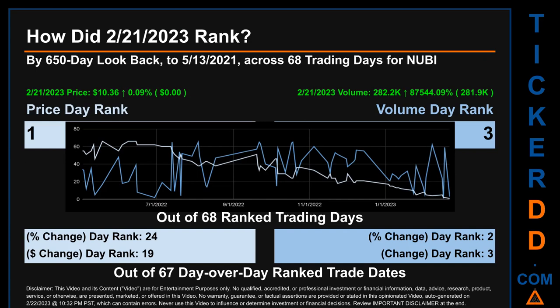The line graph overlays price and volume's daily ranking, as shown respectively in light versus dark blue, across those target trading days. In this view, essentially the dips are good whereas the spikes are bad. The price's day-over-day percentage change, jumping 0.09% on February 21, 2023, had a day rank of 24 while its dollar difference of $0 had a rank of 19 when compared day over day across 67 trading days. Volume's percentage change and difference were ranked respectively at 2 and 3.